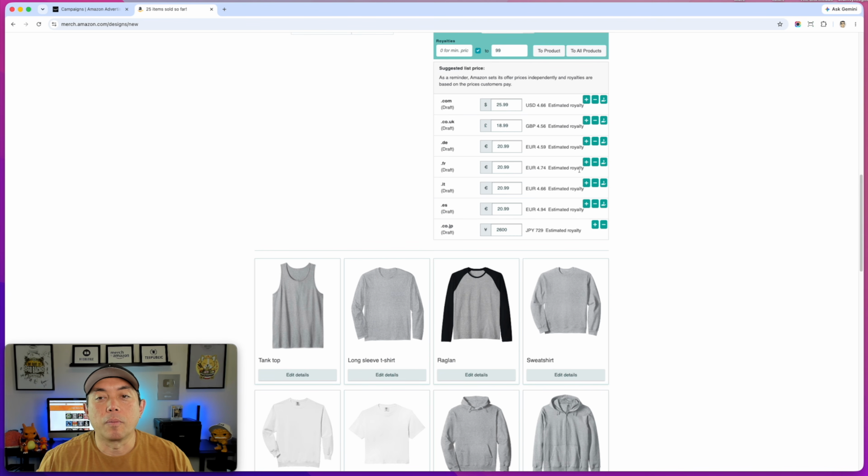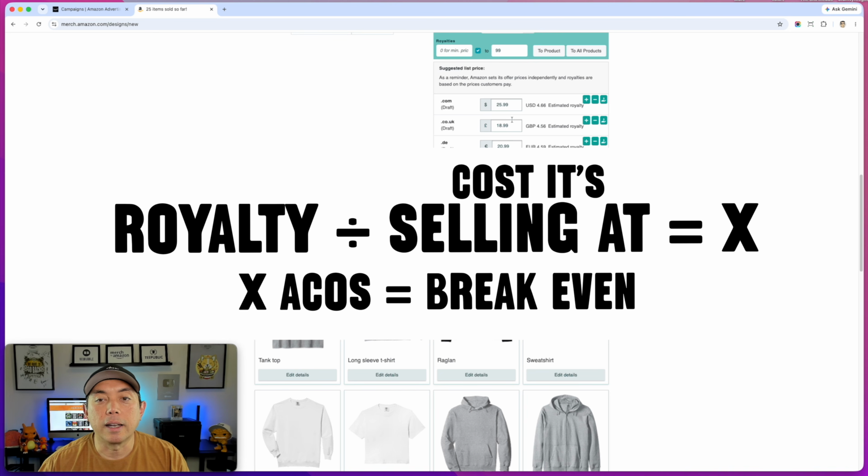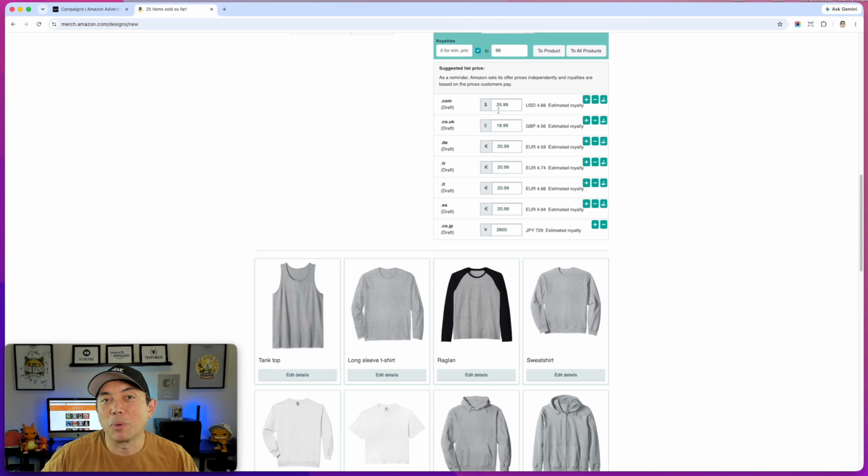Now, I want to make sure that it doesn't go above 17% on my ACOS when we're looking at that number. Now, you can play with these numbers, whatever your numbers are. If you're in the higher group, you can do this itself. Just take this royalty and take this, and all things being even, this is the simplest way to do ACOS. You want to have it even lower. So if your break even ACOS is 20%, you probably want something more like 17% just to not break even and make some profit, right?